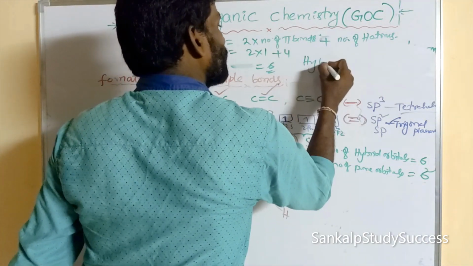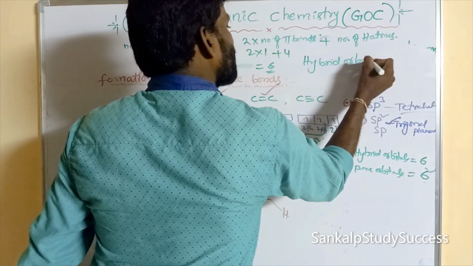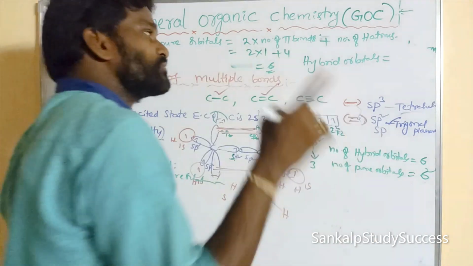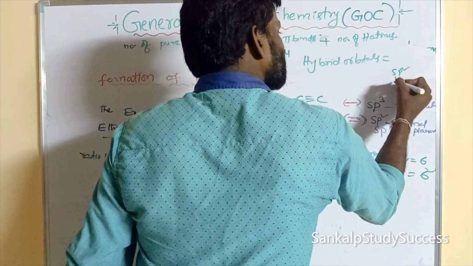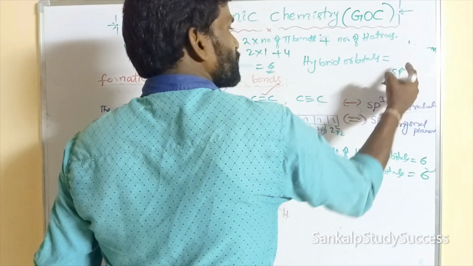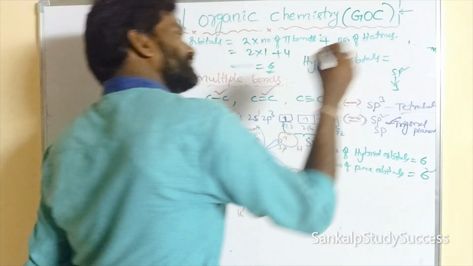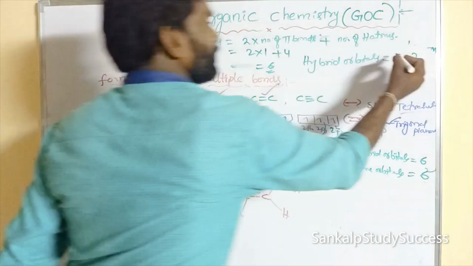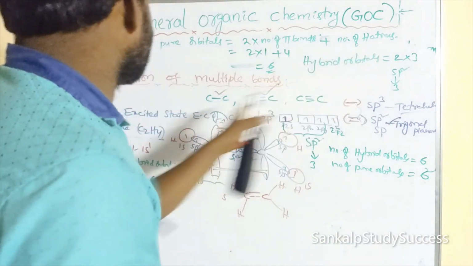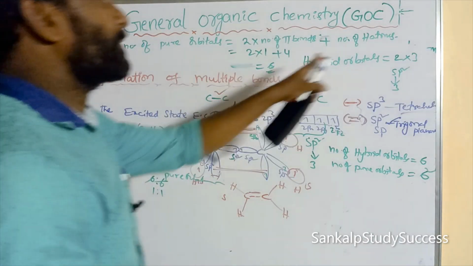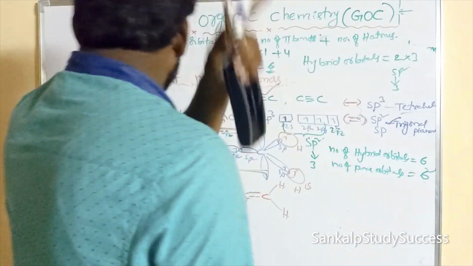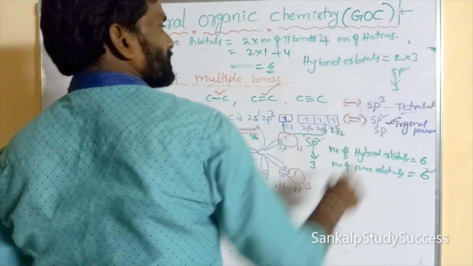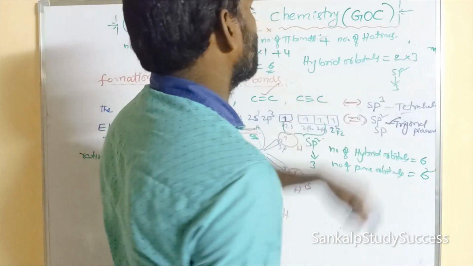Hybrid orbitals is equal to... In the compound, the carbon undergoes which hybridization? For example, sp2 hybridization, that is how many hybrid orbitals? 1 plus 2, 3. So 3 into, if the compound contains how many carbons? 2 carbons. So 2 into 3. So that means number of carbons in the compound into number of hybrid orbitals of each carbon, right?